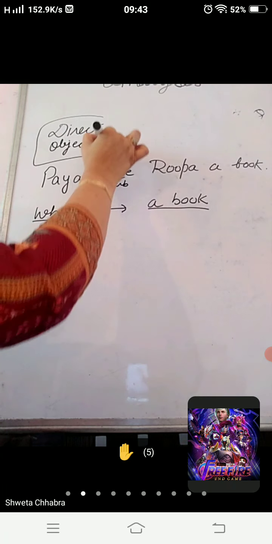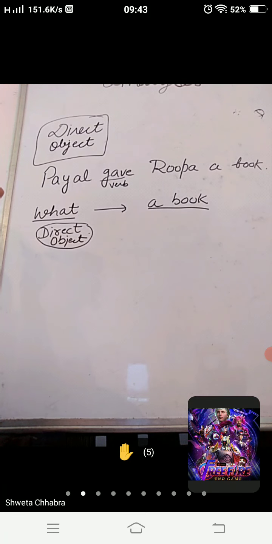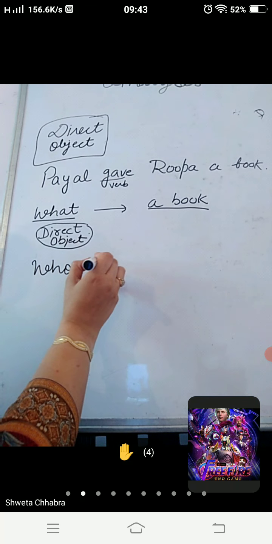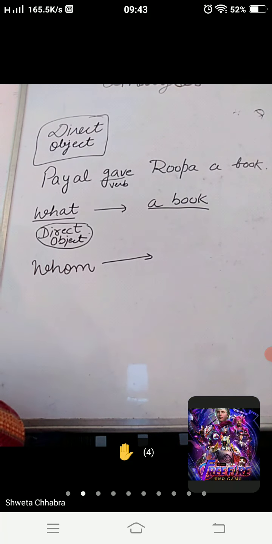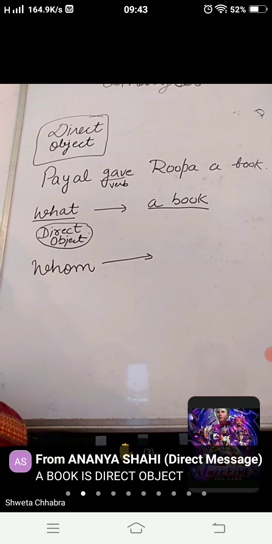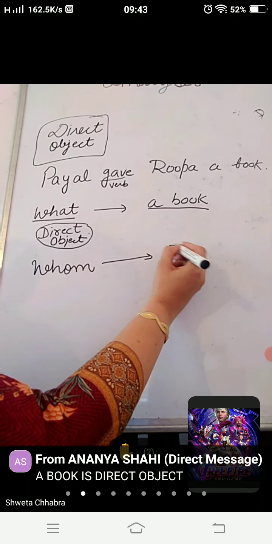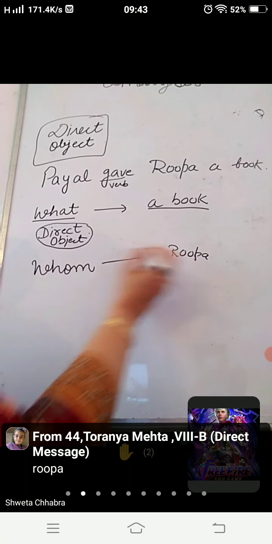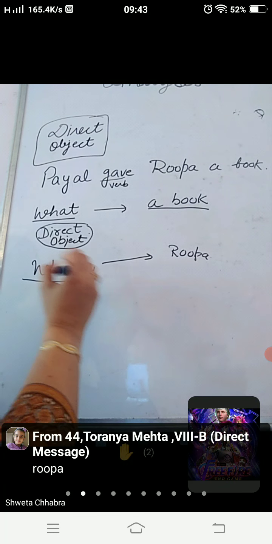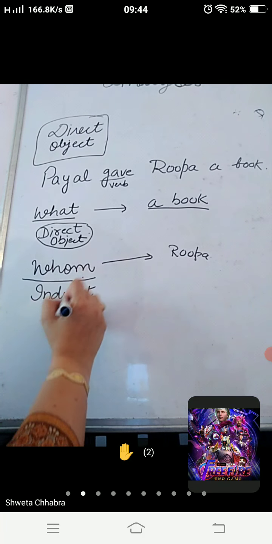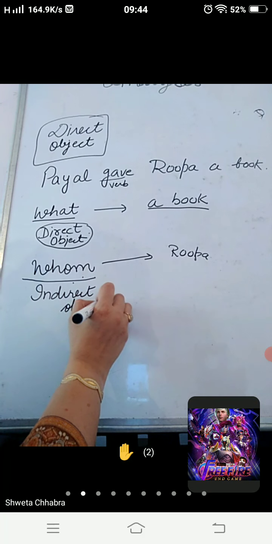But when you put a question using whom, to whom did she give the book, the answer will be Rupa. So when you are getting the answer of whom, it will come into the category of indirect object.